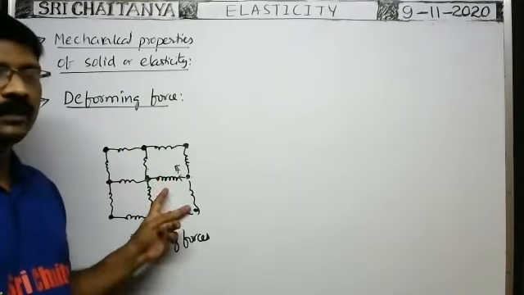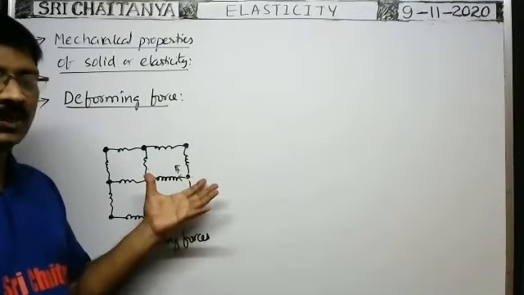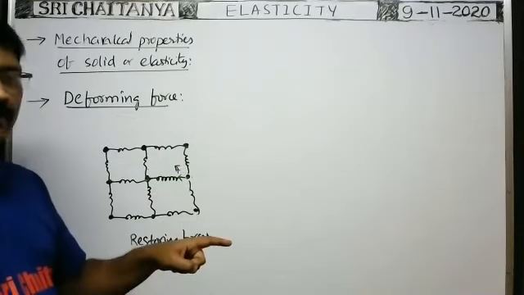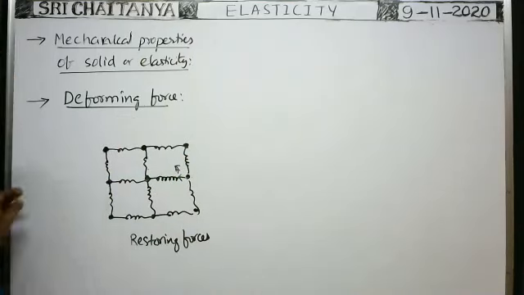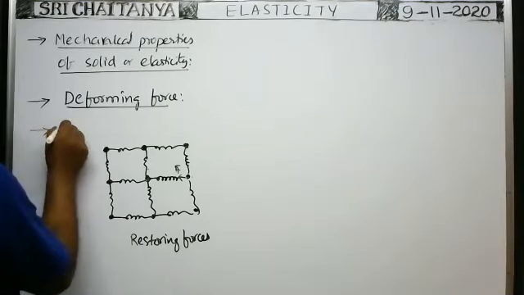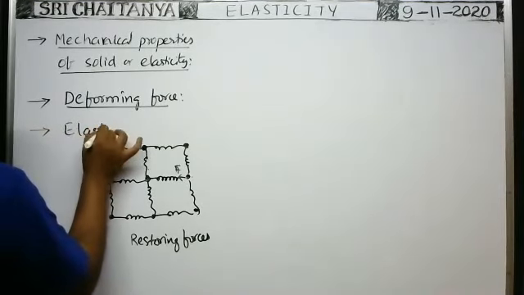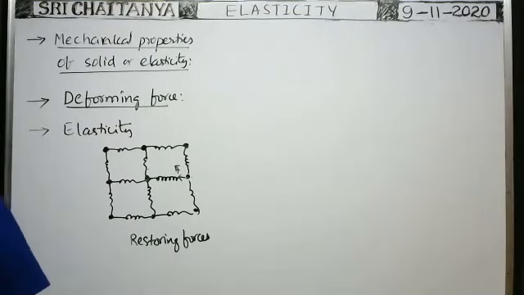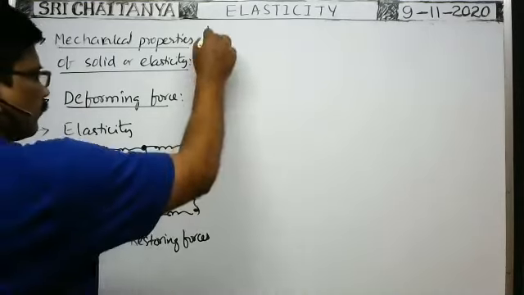The property of a body by means of which the body regains its original shape or size after removal of these deforming forces is called elasticity. So that is the definition of elasticity. So you got an idea about deforming forces.